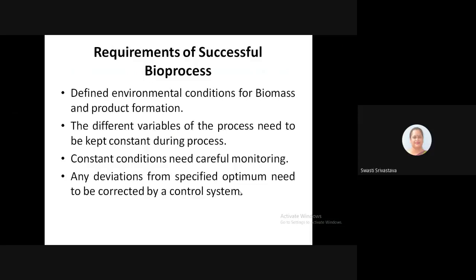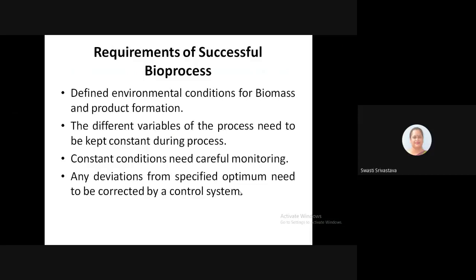If the medium requirements of that particular product is of some specific components, then we try to add that specific component in the medium, so that the optimum production is achieved. So we are trying to establish an environmental condition that would favor the production of the biomass as well as the product formation.